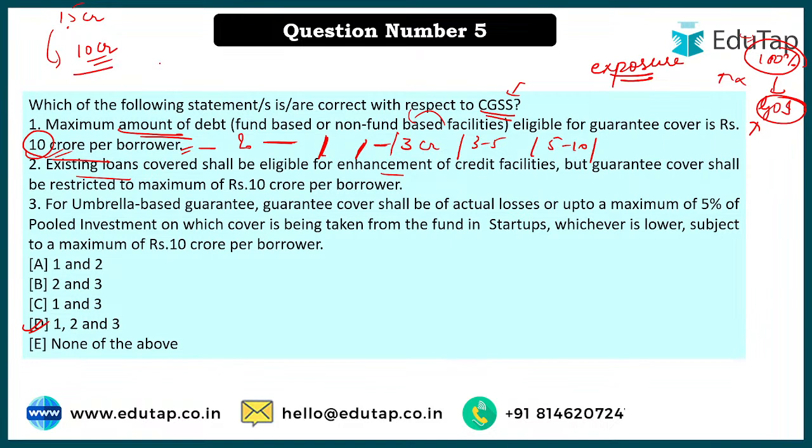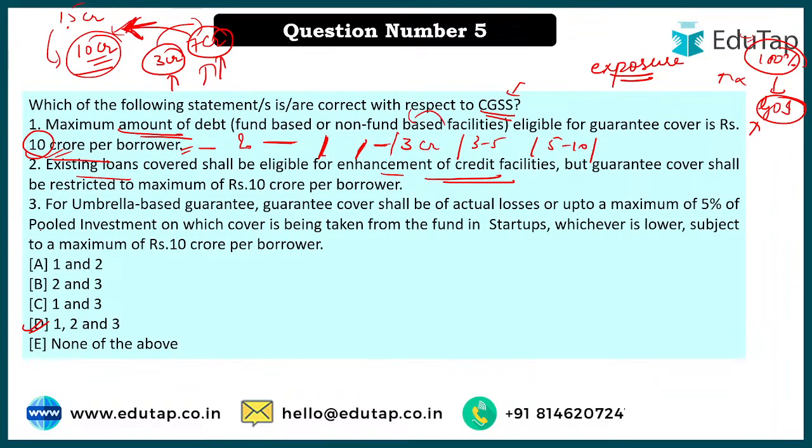Okay, now suppose somebody has already taken a loan, they shall be eligible for the enhancement of credit facility. For example, I had already taken 3 crores of loan before on my own, but now this scheme came and I want to be part of it, where I can boost myself up to 10 crore. So what will I do? I can take a maximum of up to 7 crore. Why? Because 3 have already been taken. Now enhancement will be done till 10 crore, right? So this 7 crore enhancement I can take.